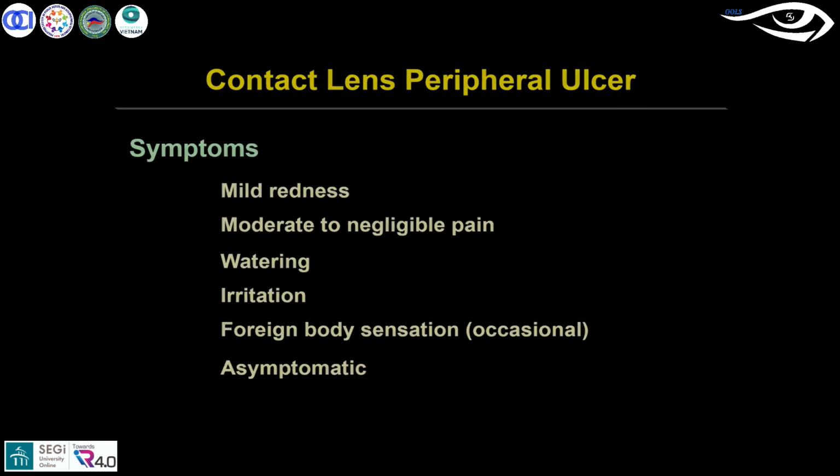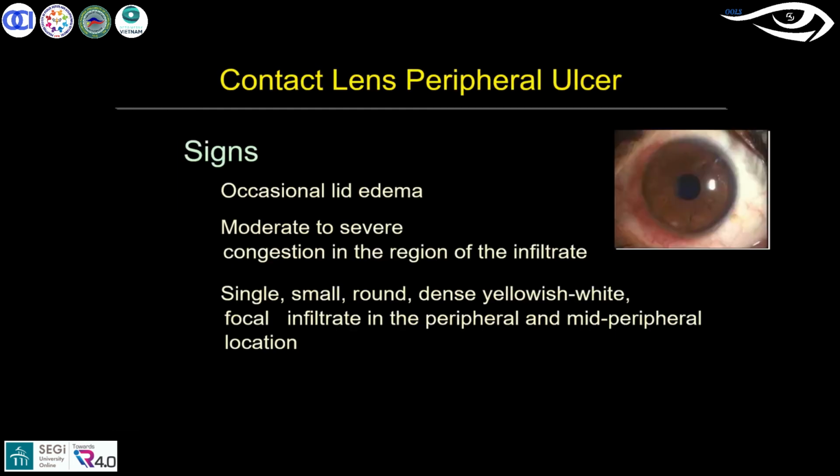The signs are typical. So how do you diagnose this condition? Based upon the signs. Whereas what I said earlier had the typical symptom of eye closure and the next morning onset, which is clear, CLPU is diagnosed based upon the signs, the appearance of the infiltrate.